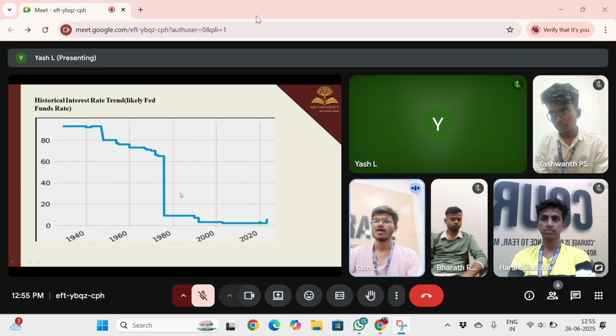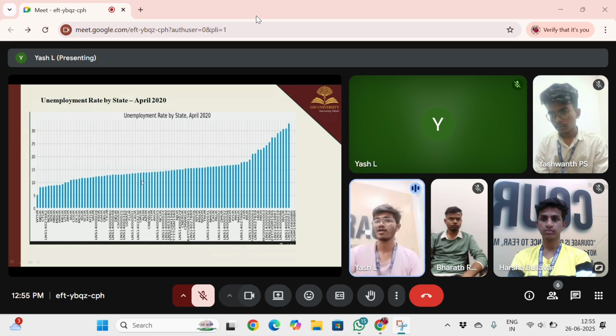And next let's go to the unemployment rate of the states in April 2020, a graphical bar representation of US states, showing the visual state unemployment during the peak of the COVID-19 pandemic. Some states face over a 30% unemployment rate, while others are way below 10%.